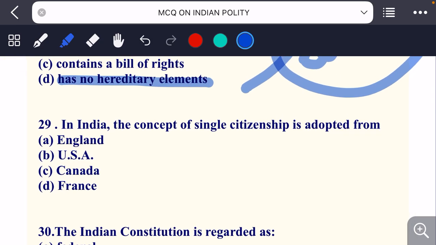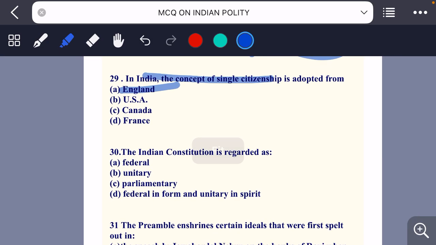In India, the concept of single citizenship is adopted from: England, USA, Canada and France. So the answer here will be England.